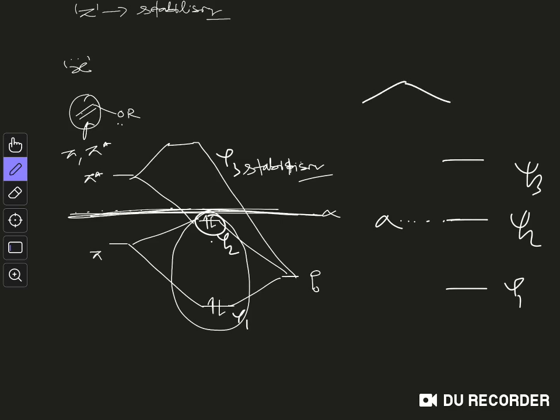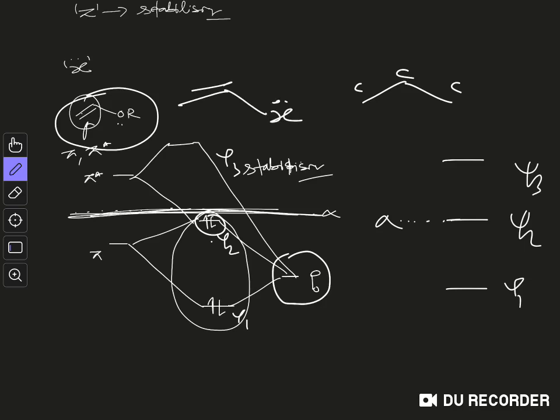In the allylic system you have all these 3 carbon atoms, and in this case you have 1 oxygen atom rather than a carbon atom, and this is the reason why this psi 2 level is below the alpha level, the non-bonding level. So when you have this X group, that is, it may be an OR group or NR2 group, this system will reflect this energy level, and because these filled orbitals are below the alpha level, it is a stabilizing situation. So any X group will stabilize the alkene system.